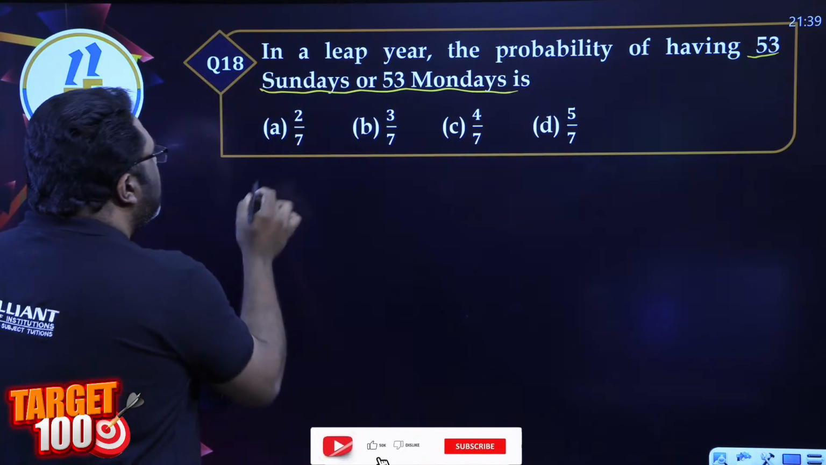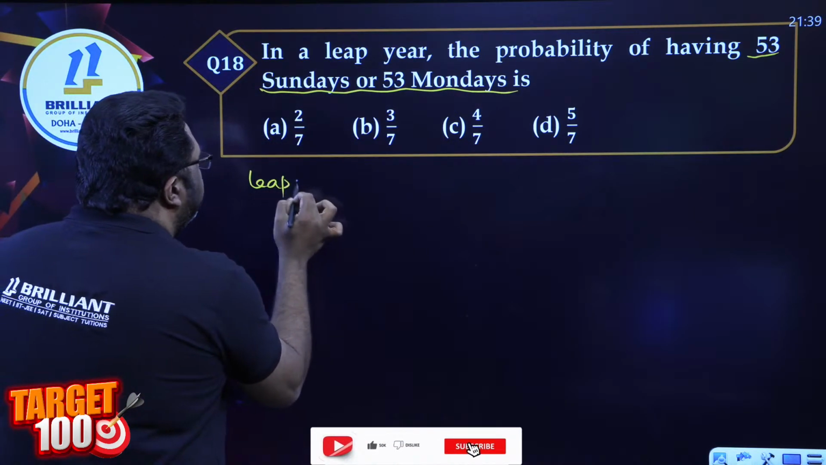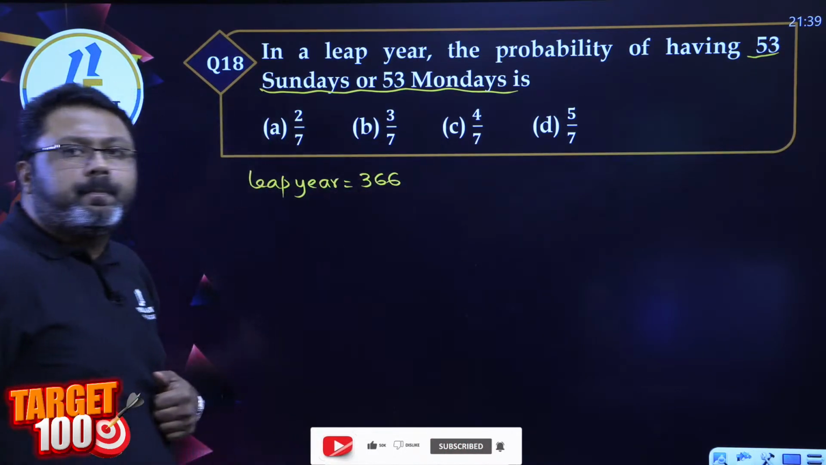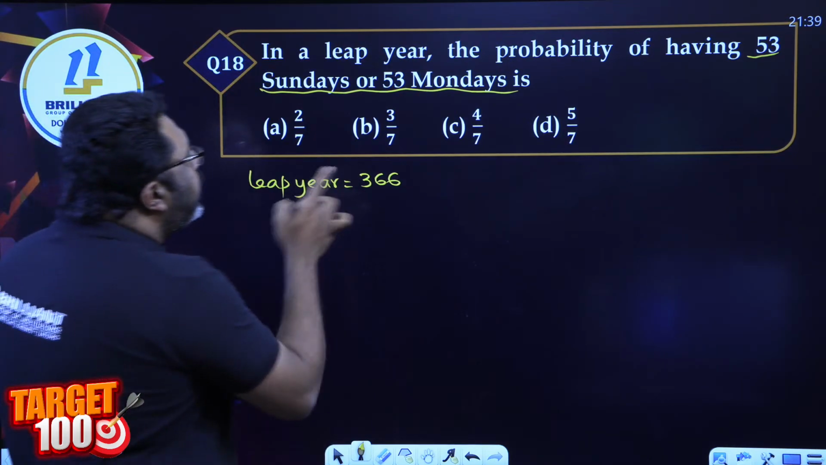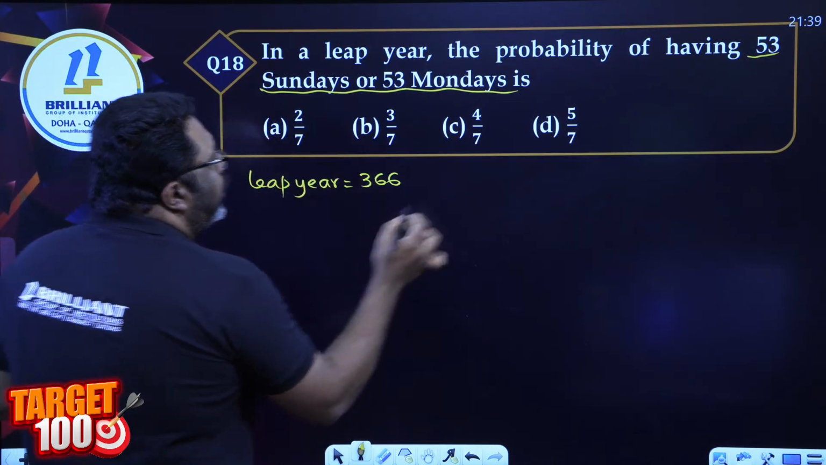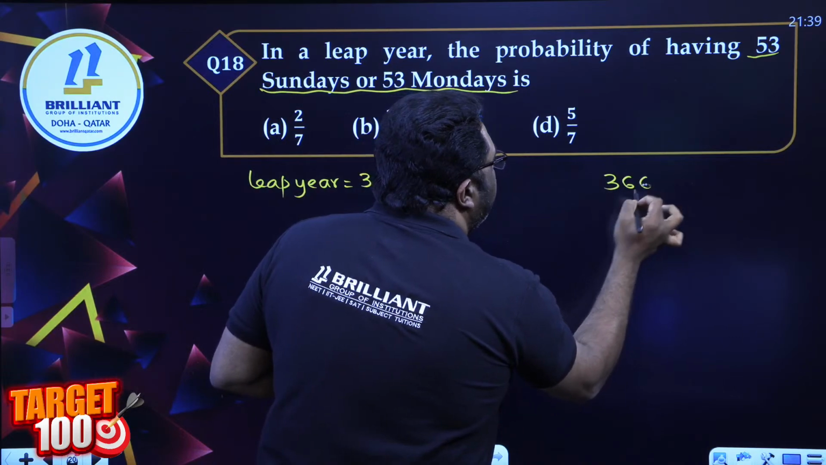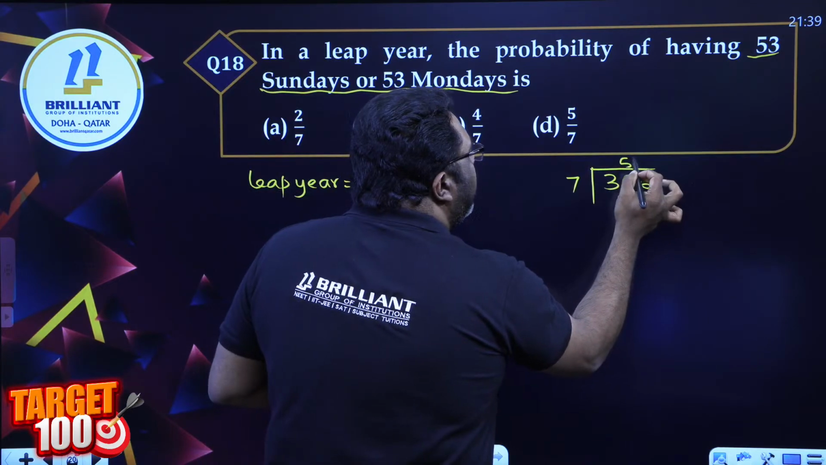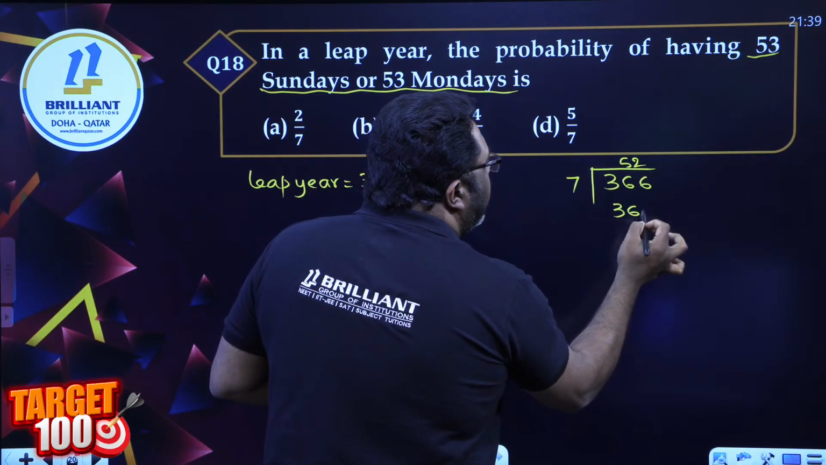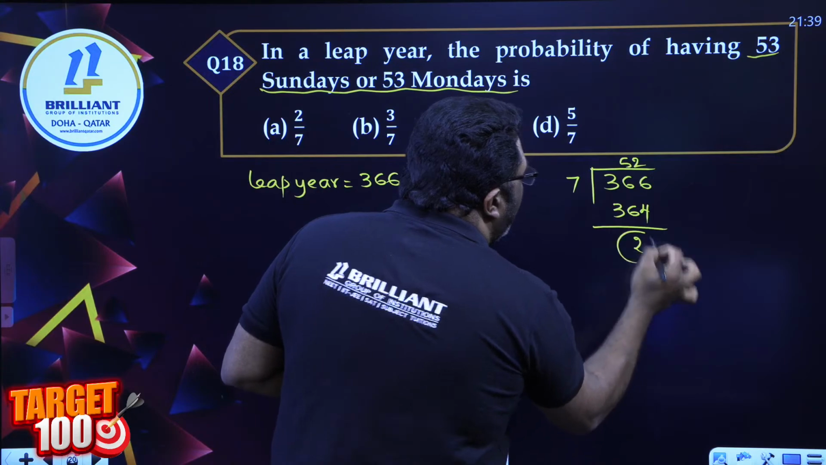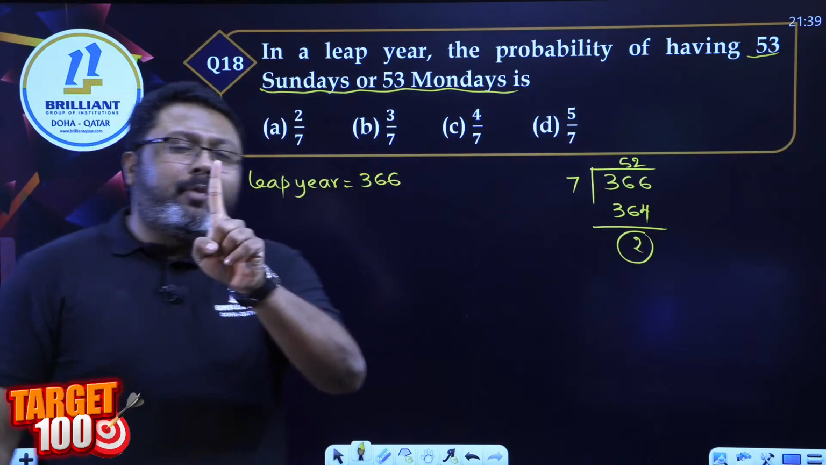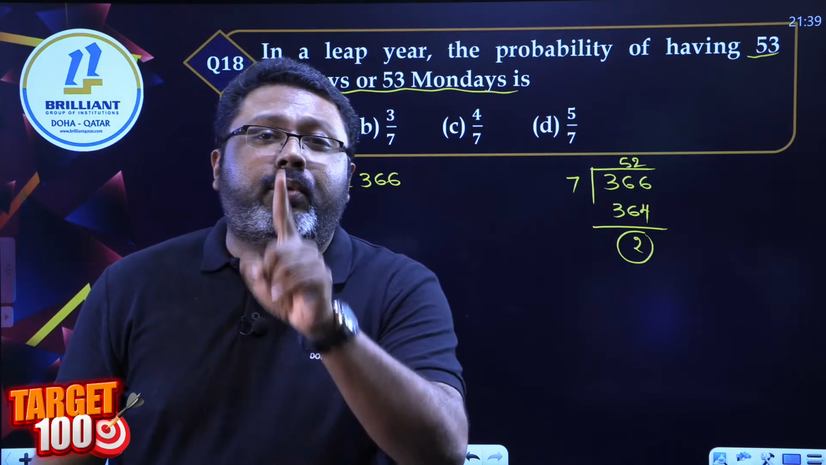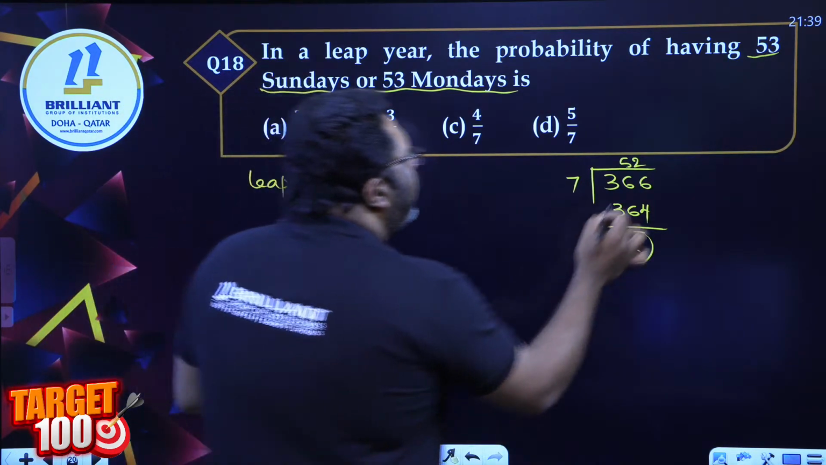In a leap year, how many days? 366 days. Okay, I want to calculate how many weeks are going to happen here. A week has 7 days. So if I divide 366 by 7, I will get 52 times, which is 364, the remainder being 2. So in a leap year, I have perfect 52 weeks. How many weeks? 52 weeks.